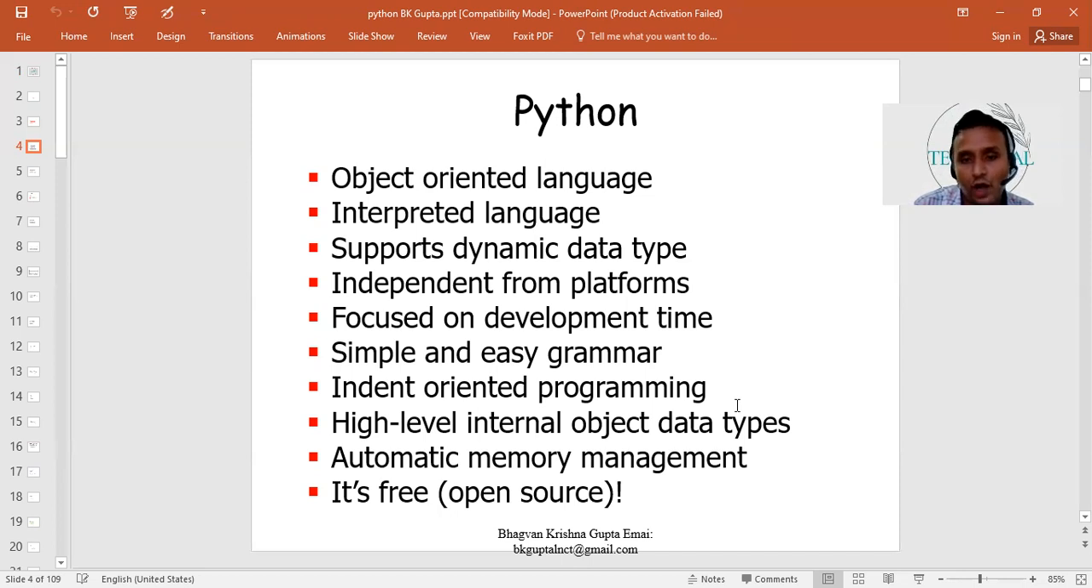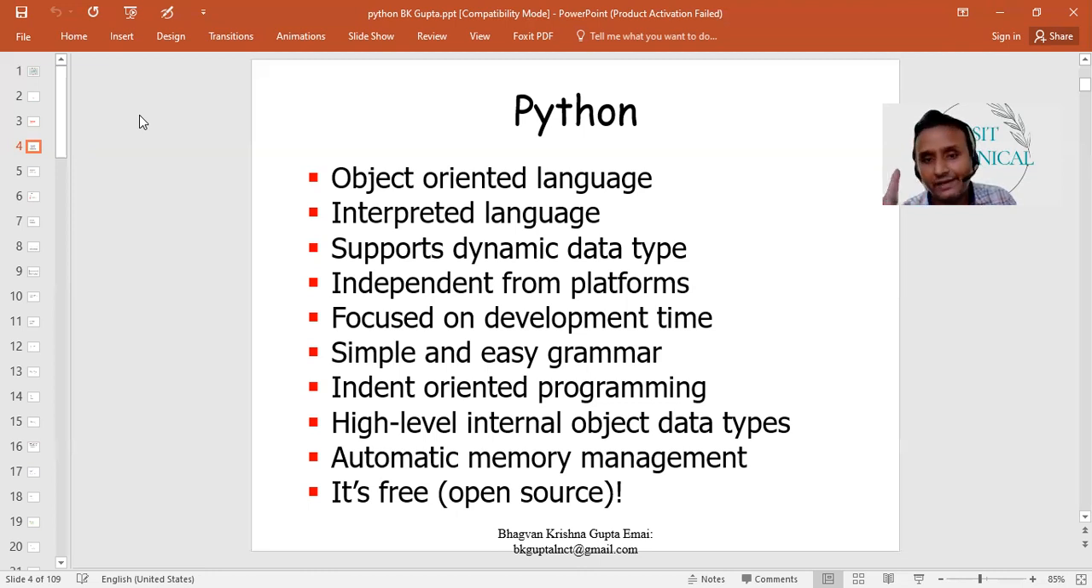Indent oriented programming. What is indent oriented programming? Whenever we write a letter in English or any other language, if any heading is there, then whatever block lies inside that heading, we give some indent, so that another person can understand that this set of statements lies inside this heading. The same thing is followed by Python. So whenever we want to write a set of statements inside a block, we will start writing